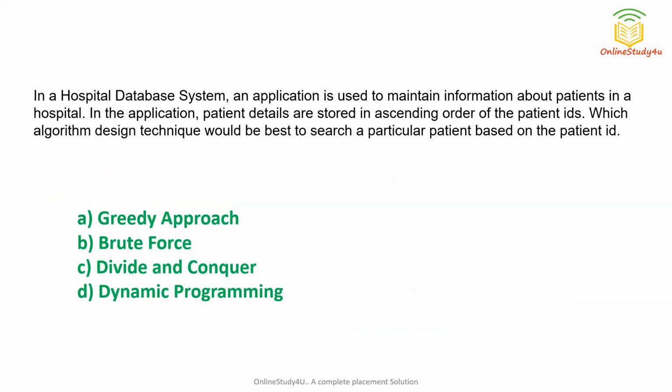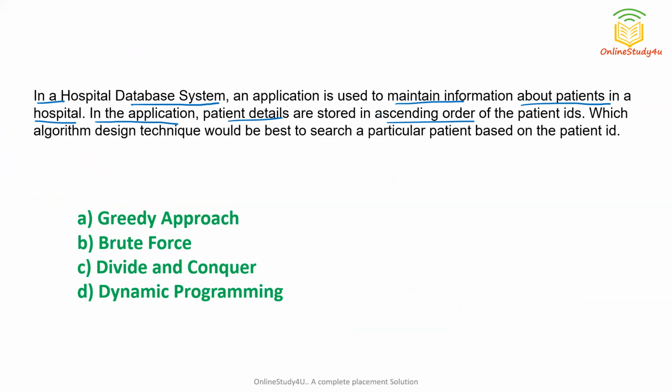Hope you have done it. Now let me do it for you. It is saying that in a hospital database system, an application is used to maintain information about the patients. So in the hospital, an application has been created which maintains the database or record of all the patients. Now it says that in the application, patient details are stored in ascending order.